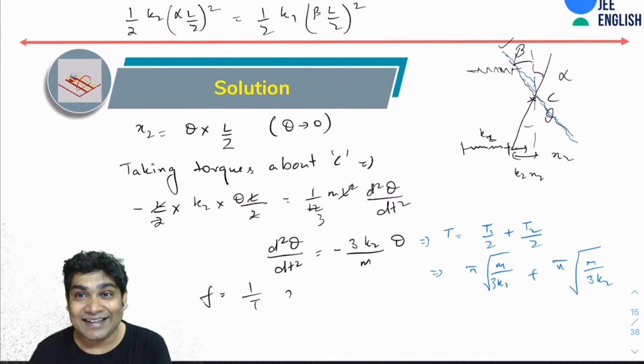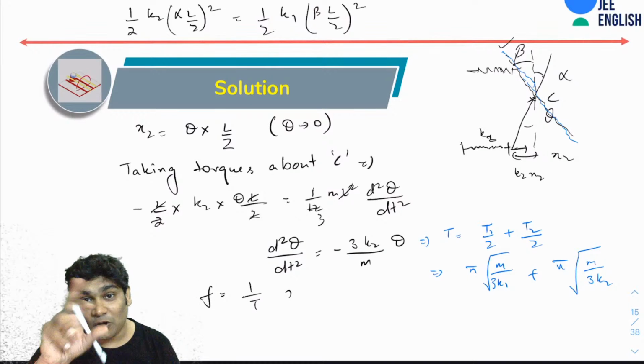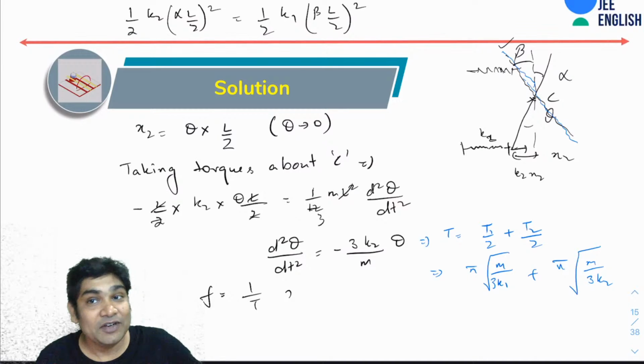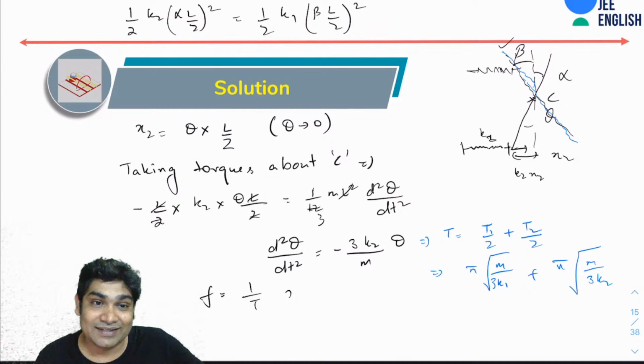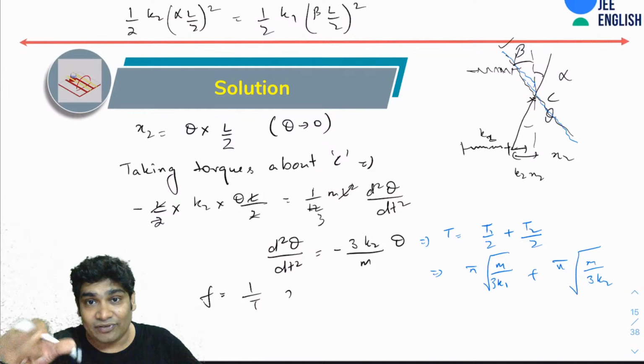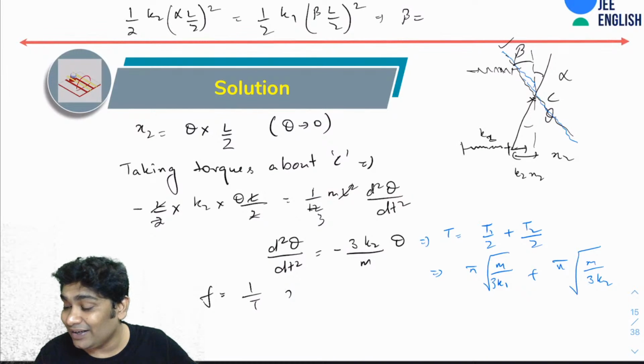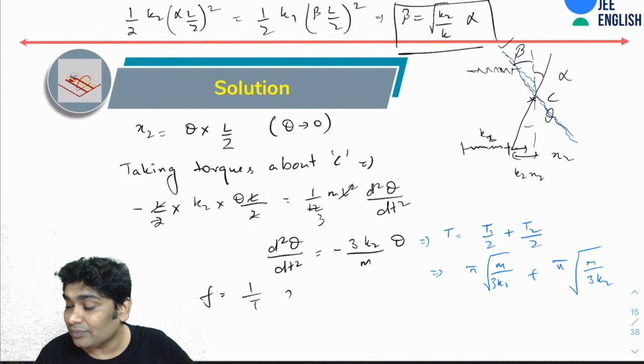If the rod was connected, then you would have taken torques due to both the springs, okay, Rishabh. And then you would have got a single SHM equation, which would have had a single omega. So from here, I hope you will realize that beta would be root K2 over K1 alpha. That would be the other amplitude.